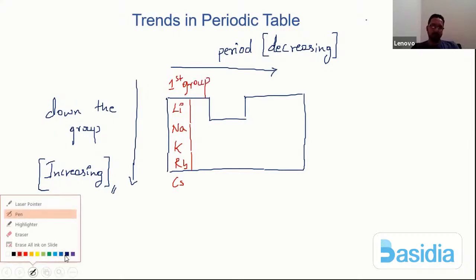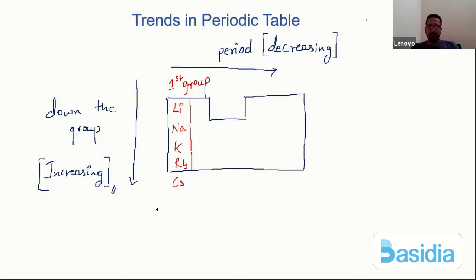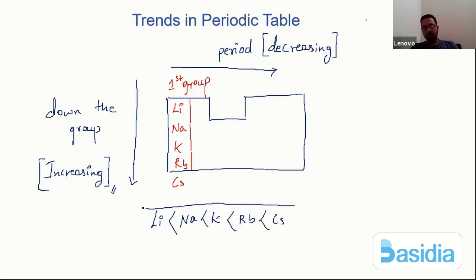So if they belong to the first group, how exactly does the size vary here? If I want to write the size, lithium is the smallest here, correct? Because down the group size increases. Then comes sodium, then potassium, then rubidium, and then cesium. So this is the order with respect to group. Normally, in every group, the size should increase down the group.